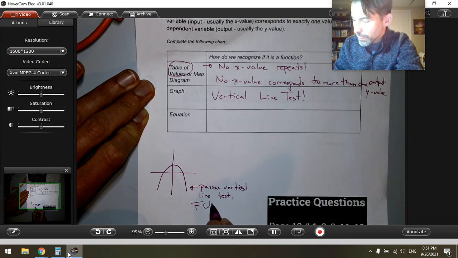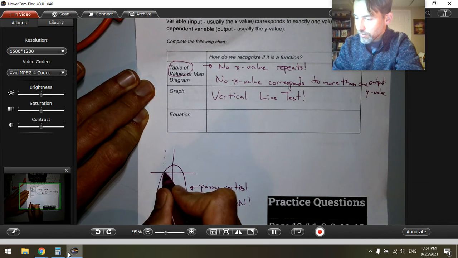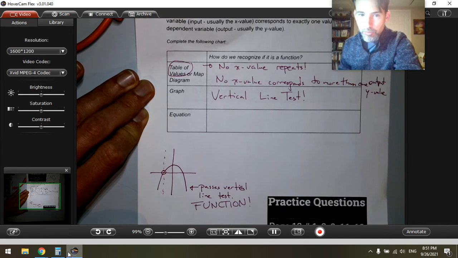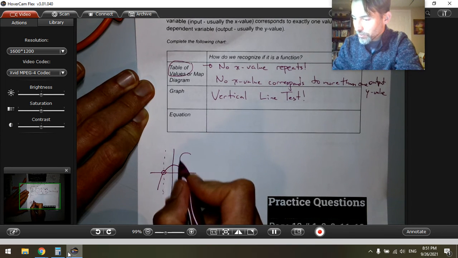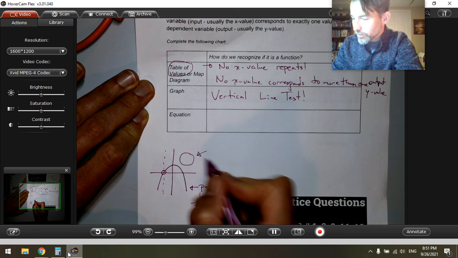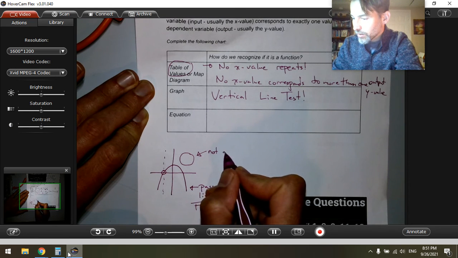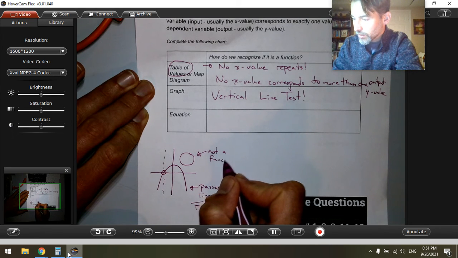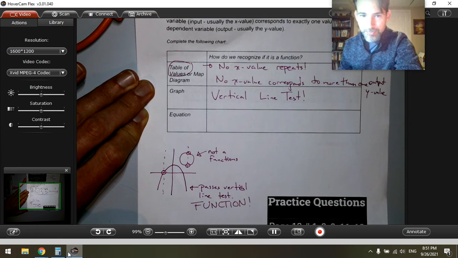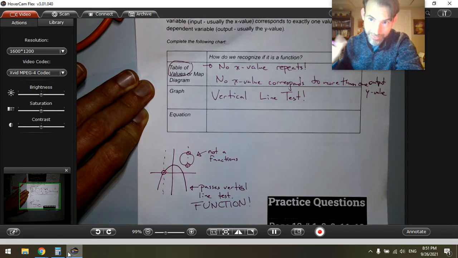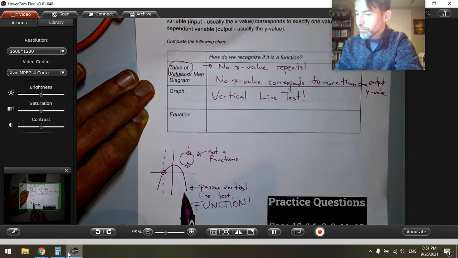Function. Because that's a function. If I put any vertical line through there, it touches at only 1 point. Right? And then I might have a picture of a circle there, not a function. It fails the vertical line test. 2 points. Okay, so that's particularly useful. You all want to remember that.